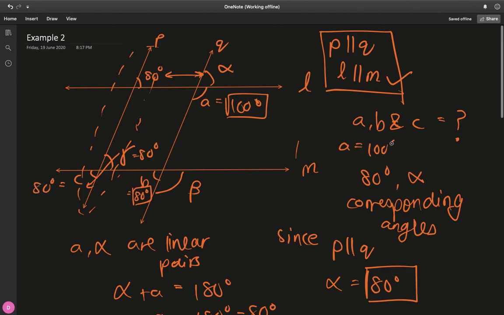A is 100 degrees, B is 80 degrees, and C is again 80 degrees. And you can reason why B and C are equal, because if you notice B and C, they are corresponding angles this way also. And P and Q are parallel, so both of them have to be equal. And everything is satisfied. We looked at C from this perspective of vertically opposite angles.